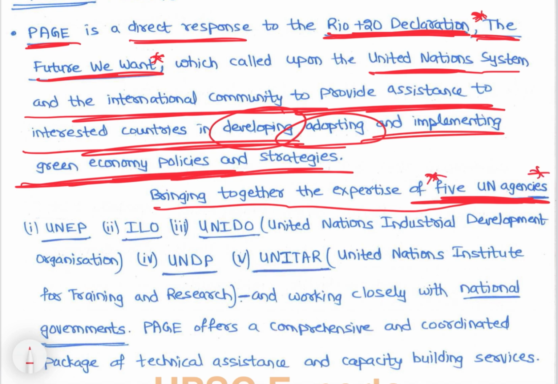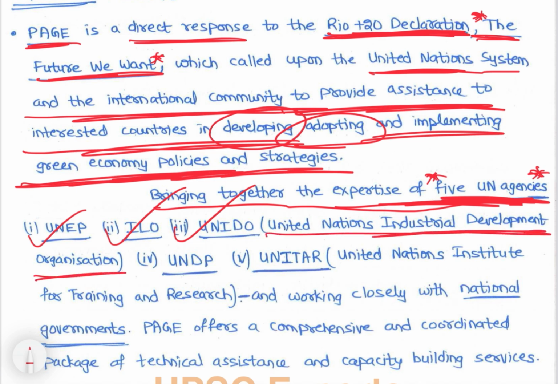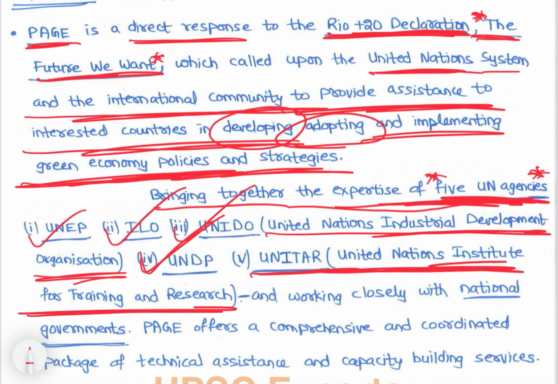So what is PAGE? It brings together the expertise of 5 UN agencies, that is UNEP, ILO, International Labour Organization, UNIDO, United Nations Industrial Development Organization, UNDP and UNITAR, United Nations Institute for Training and Research, working closely with national governments.